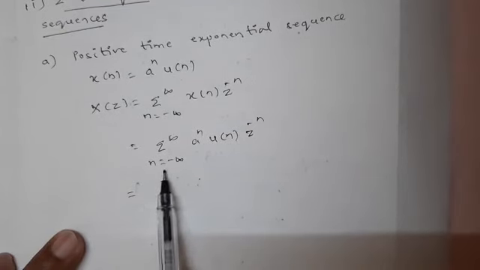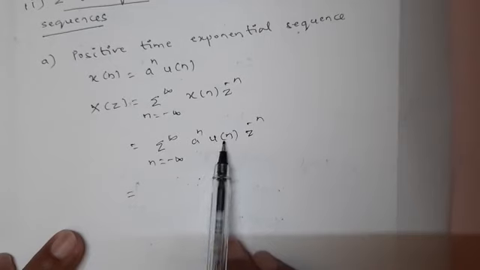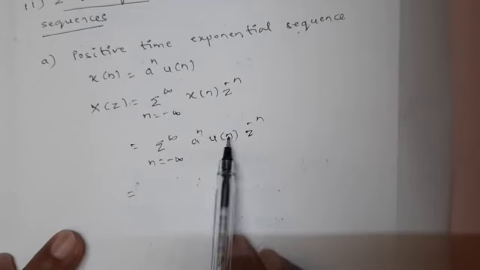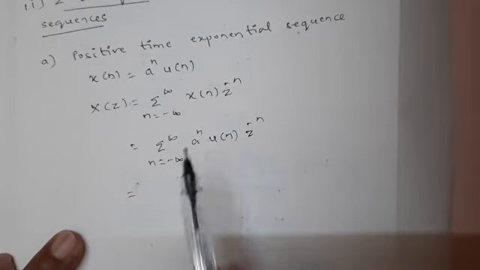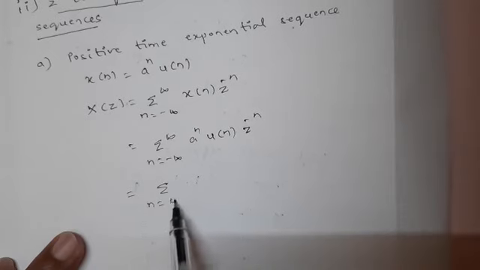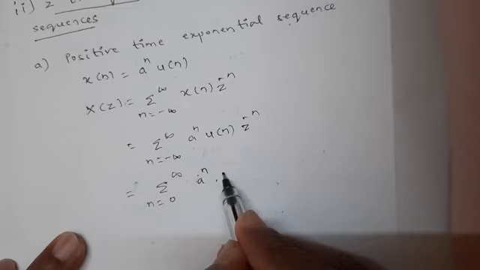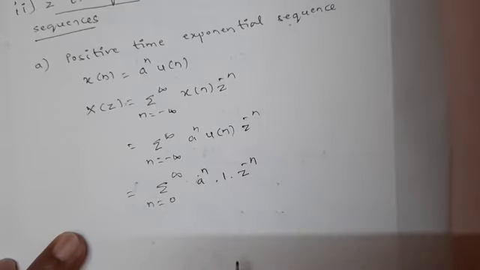From minus infinity to minus 1, u of n is 0, so multiplying those with this gives 0 only. So u of n exists only from n equal to 0 to infinity, with value 1, into a to the power n z to the power minus n.